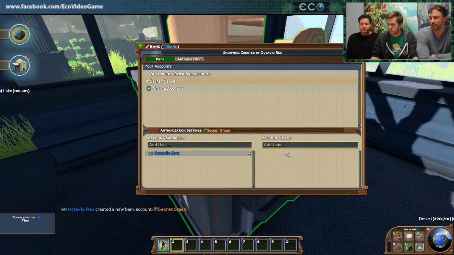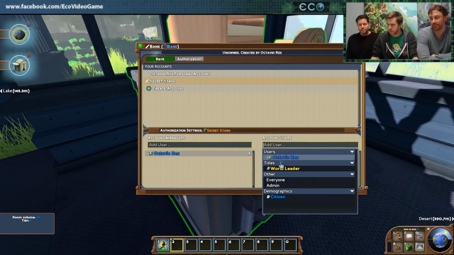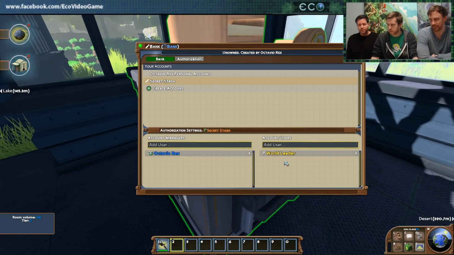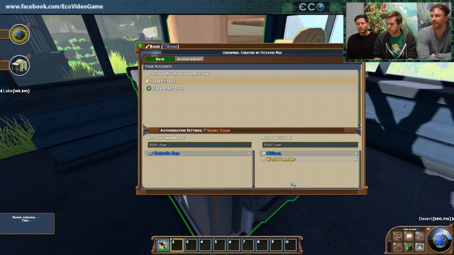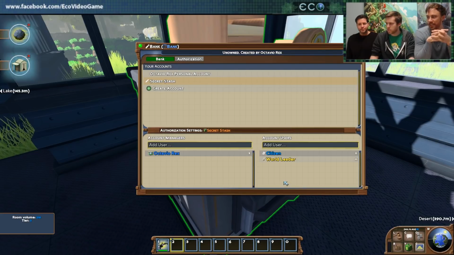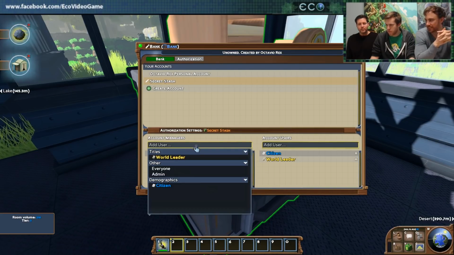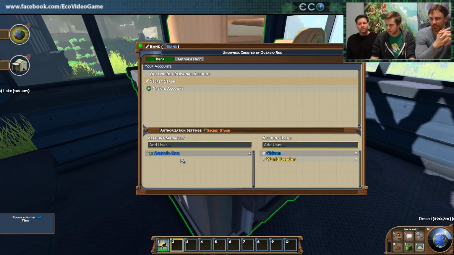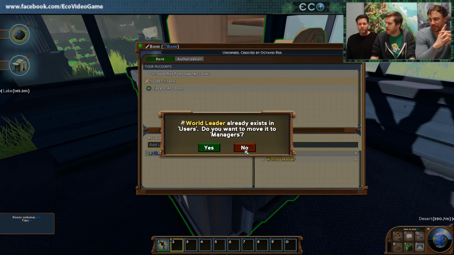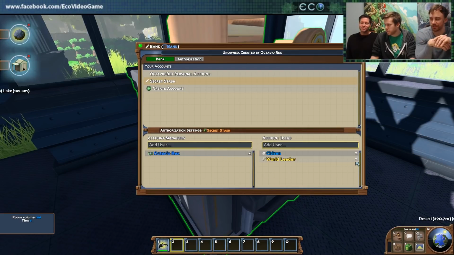change the users. And the nice thing about these in 8.0 is that you can have demographics in there as well. So if you go to account users, you could specify world leader. So this could be a bank account that only the world leader accesses. Or you could specify citizen, for example. Then this would be like a global bank account that any citizen can access. And a citizen is someone who's played for 2 hours or more. And then for the account managers, you can change that if say you wanted the world leader to be able to change it as well, you can give them access to it. But they're already a user. Yeah, so you can move them to and fro.